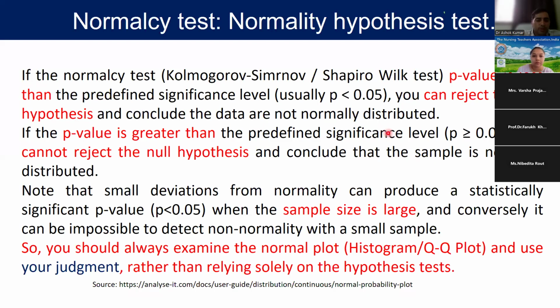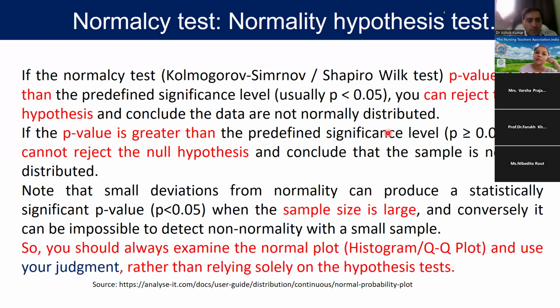So you have to remember, if we are getting a p-value in Shapiro-Wilk or Kolmogorov-Smirnov test less than 0.05, then we can say that particular variable is not normally distributed.